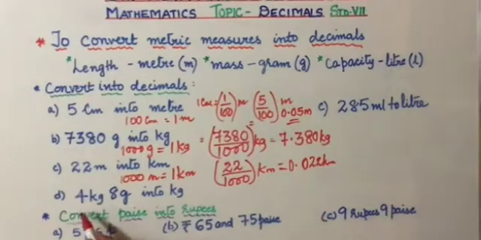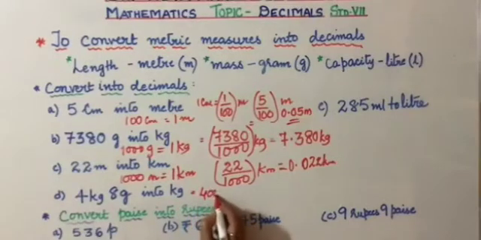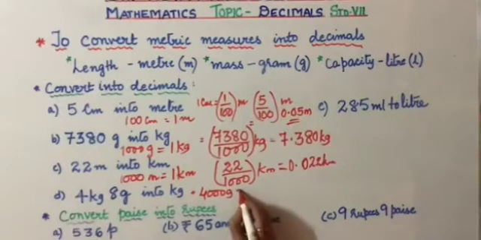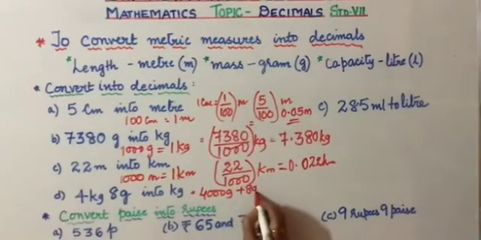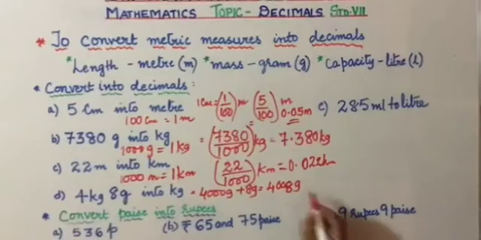Now look at this, children. We have 4 kg and 8 grams to convert into kilograms. So what is 4 kg? 4 kg is 4000 grams. Do you all agree? Plus 8 grams. So that is 4008 grams. So how to convert this into a kilogram?